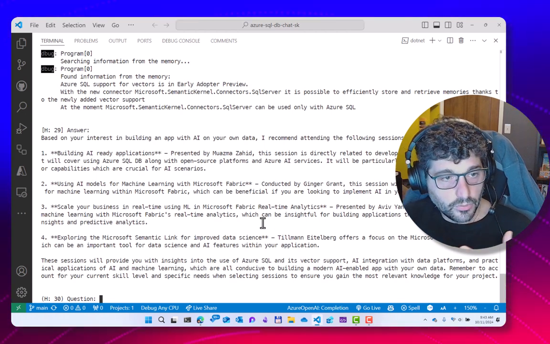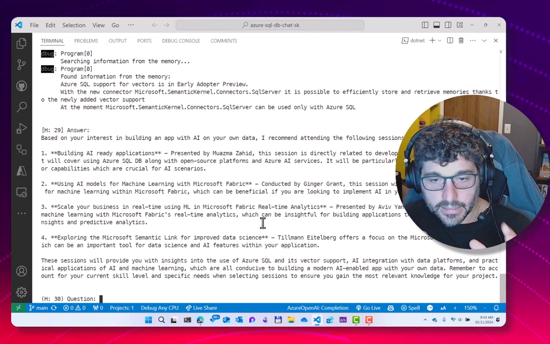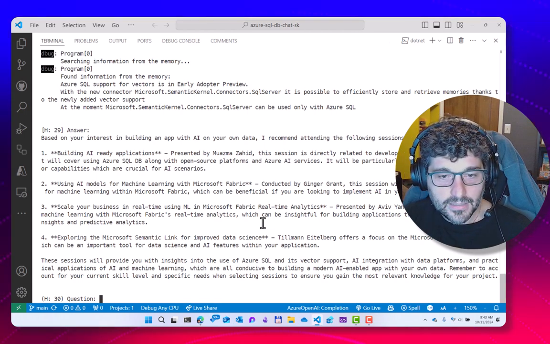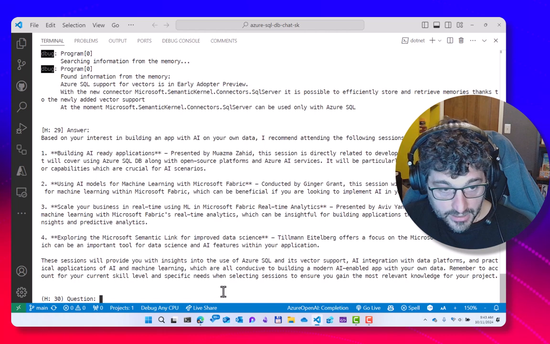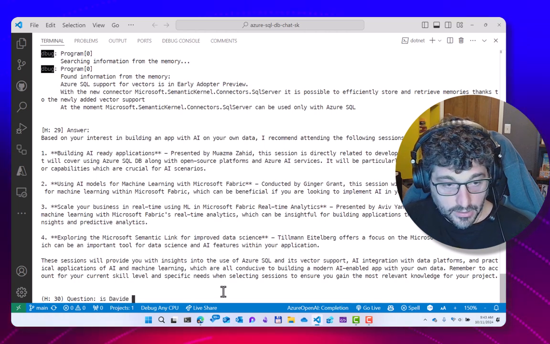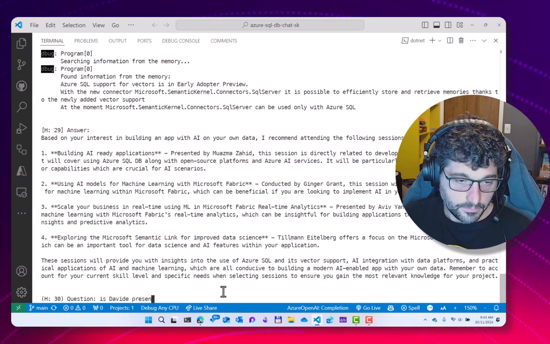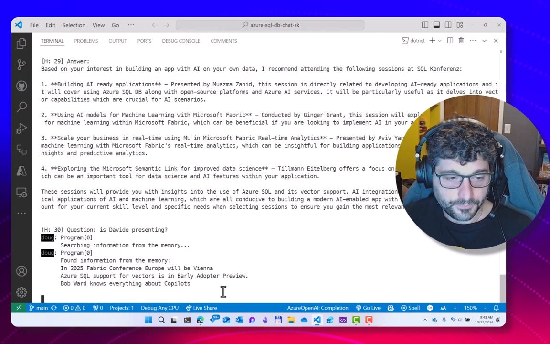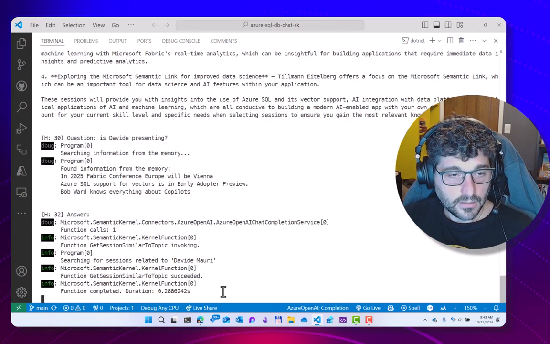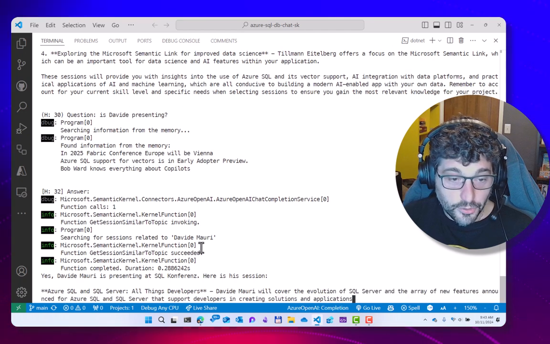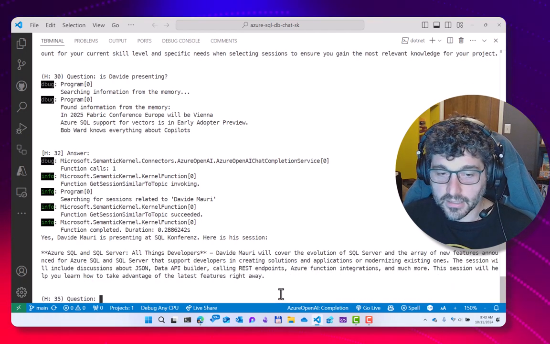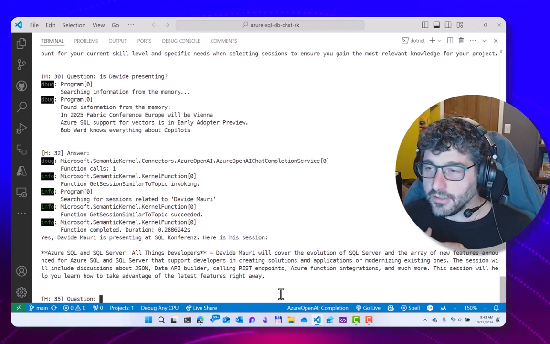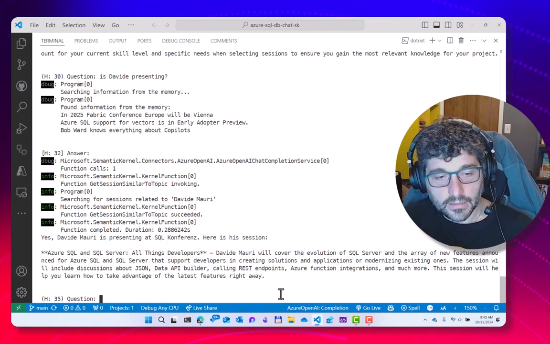So this is pretty cool. As you can see, I'm really chatting with my own database in a very, very natural way, and I can really ask anything here. For example, I can also ask, is Davide presenting? And let's see. Now it is searching for me, and yeah, I'm presenting.